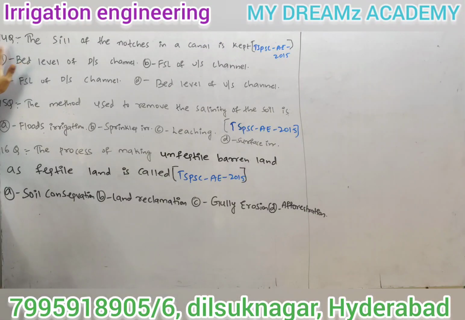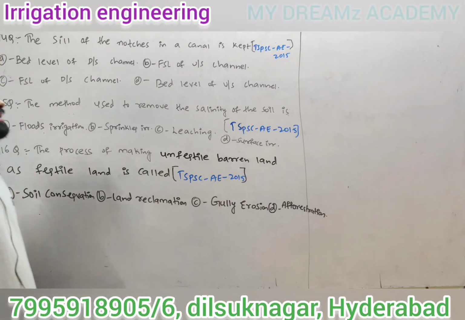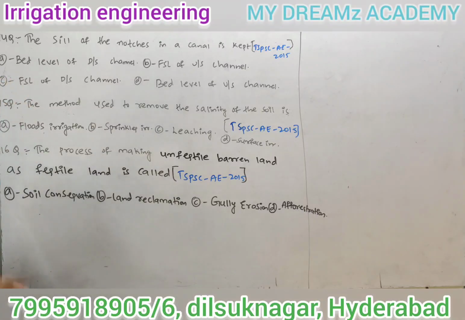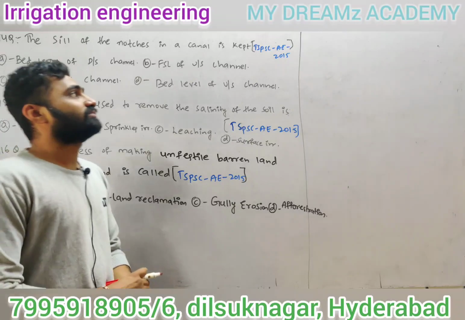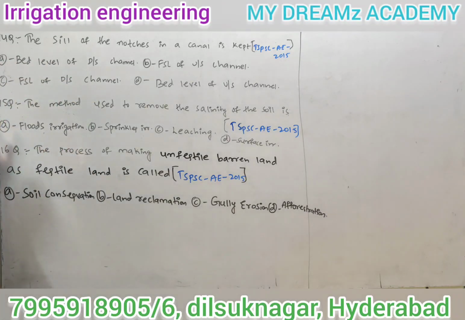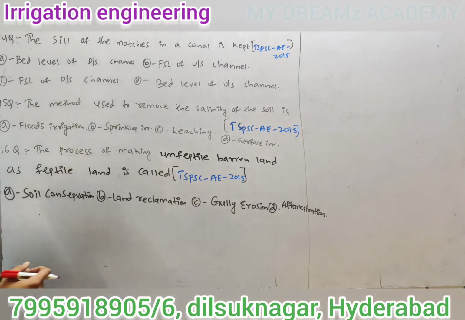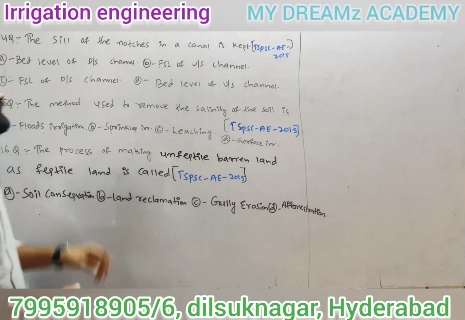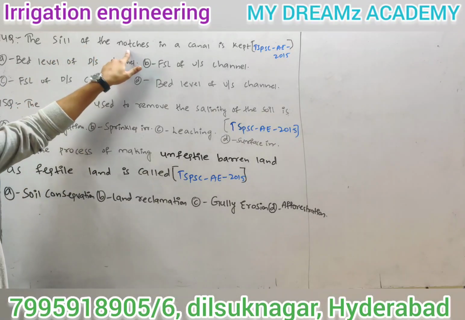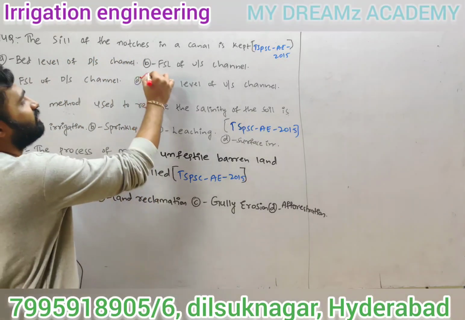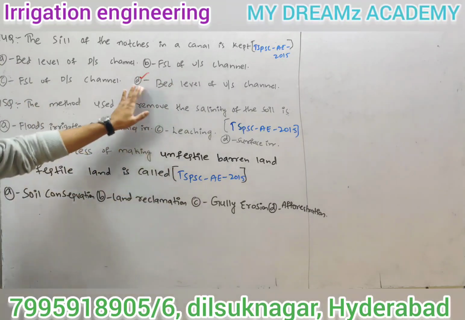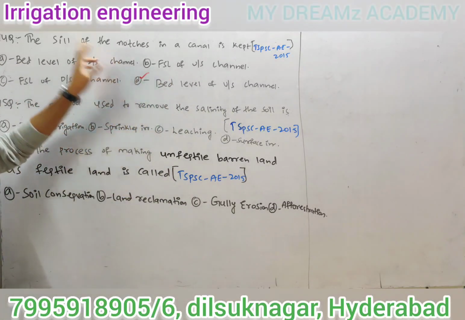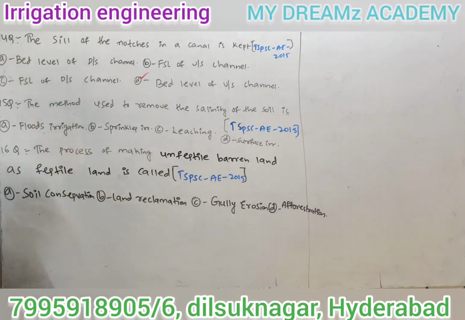Coming to the 14th question, the sill of notches in a canal is kept. TSPSC AE 2015 question. Options are bed level of downstream channel, FSL of upstream channel, FSL of downstream channel, bed level of upstream channel. So where is the sill? The sill of notches in a canal is kept at the bed level of upstream channel. So always the sill will be at the upstream side.